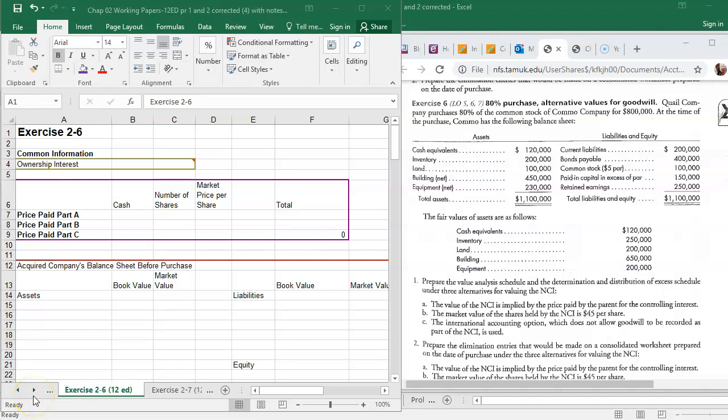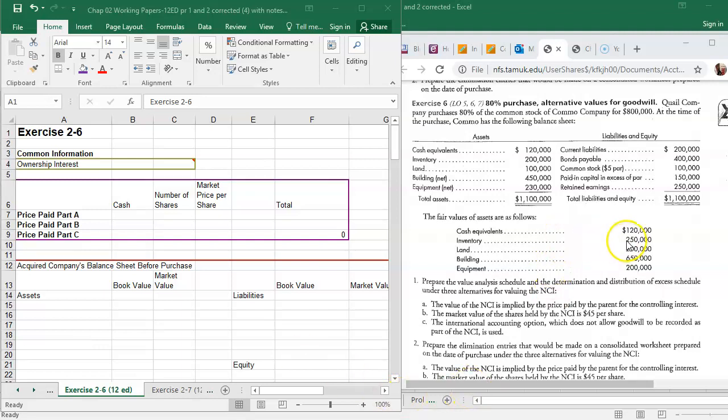Hello, this is exercise 2-6, and it will illustrate the purchase of less than 100% in the stock of another company. So exercise 6. Quail Company purchases 80% of the common stock of Como Company for $800,000. At the time of the purchase, Como has the following balance sheet. So here's Como's balance sheet.